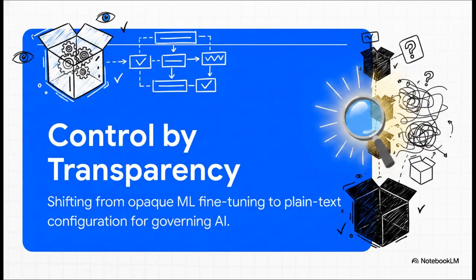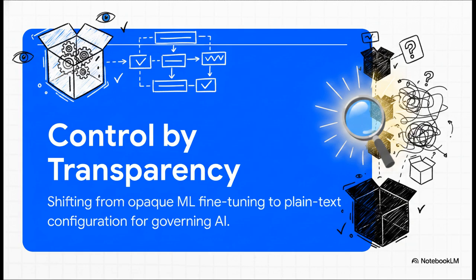So, what does this all mean? It boils down to a crucial paradigm shift: control through transparency. You see, true control in an enterprise setting simply does not come from locking an AI's behavior away inside a black box. No way. True control comes from human-readable, plain text configuration that explicitly governs exactly how the AI behaves step by step.